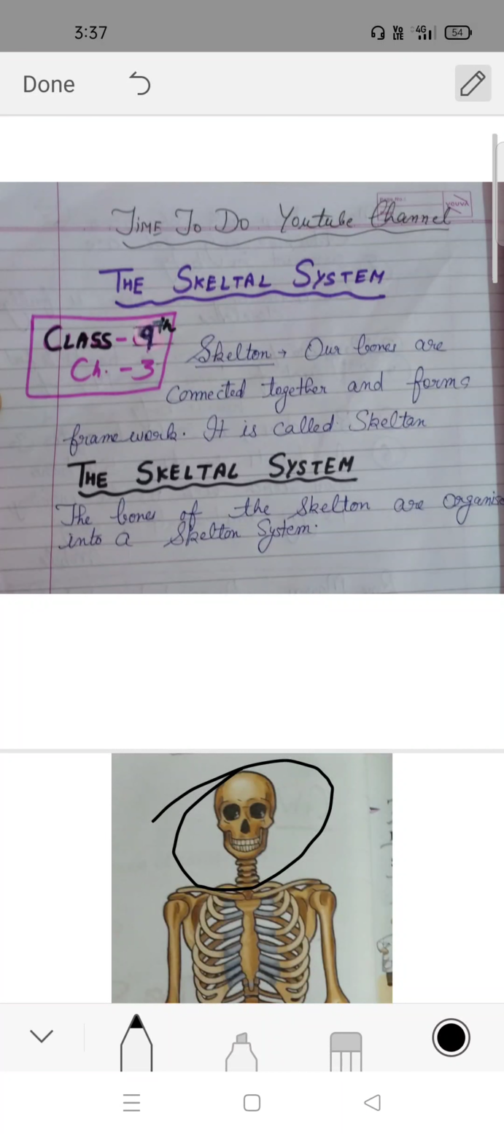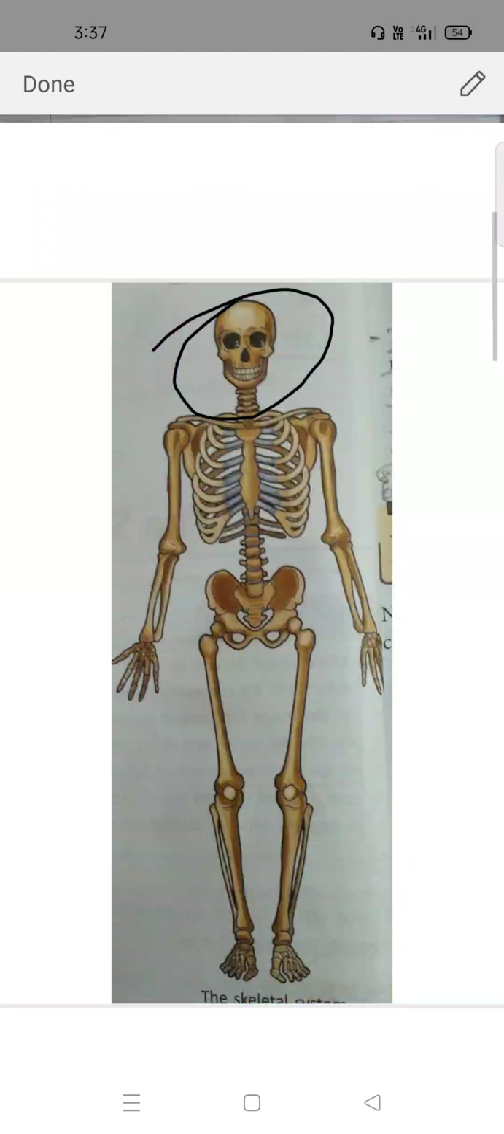As you know, our body is made up of bones and muscles. Bones have very important functions, such as they protect the organs of our body and also provide shape to our body. In the picture, the bone structure of the body is shown. It is known as the skeleton system.